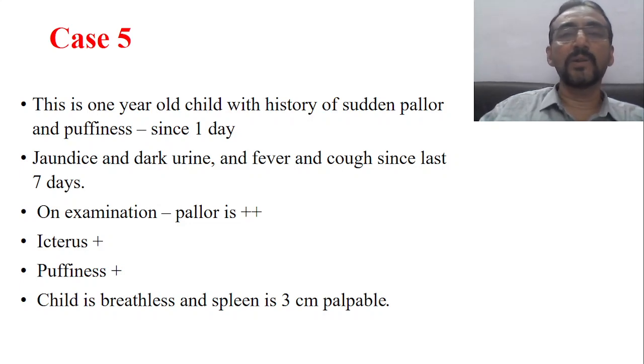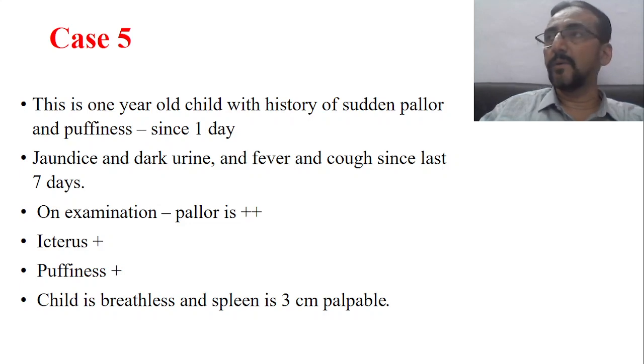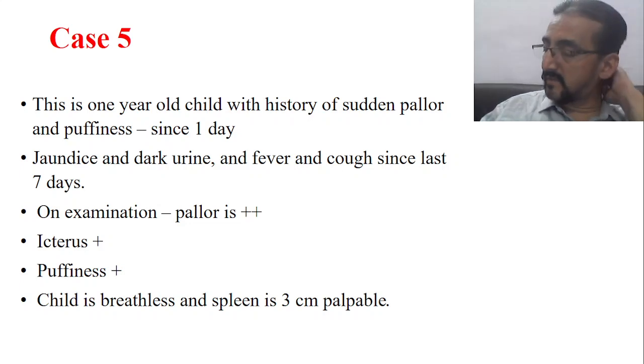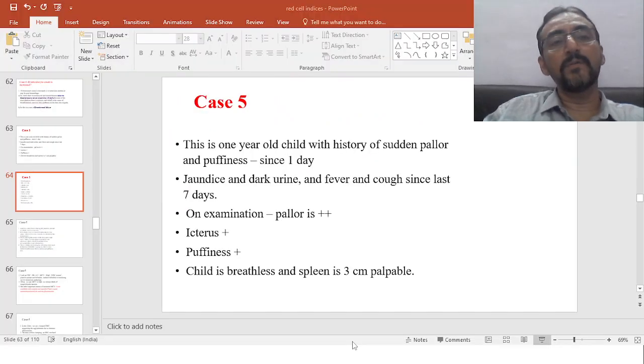Therefore, spleen is also working more. Therefore, spleen size is also increased. So in total, this looks like a case of autoimmune pathology, which is triggered by an upper respiratory tract infection like cough and cold, maybe a viral fever. Come to the next point, which is very important for us.